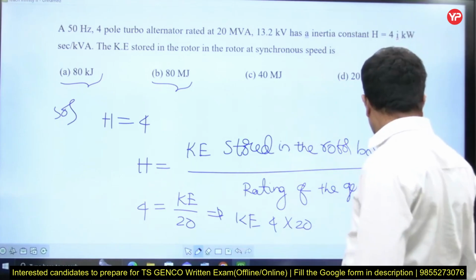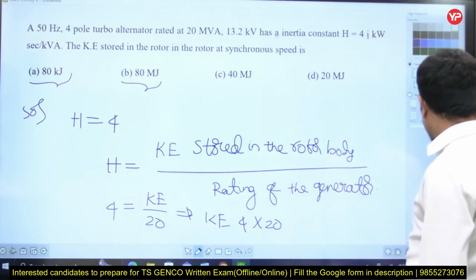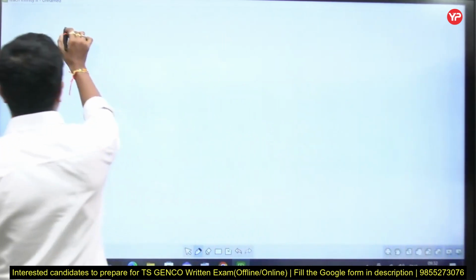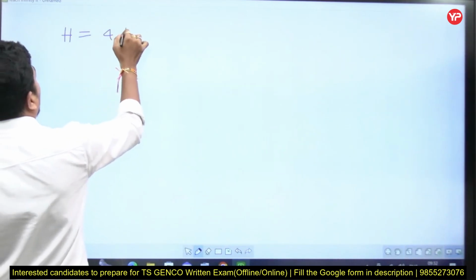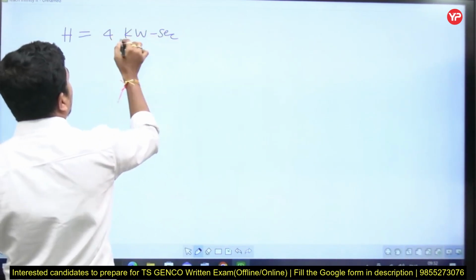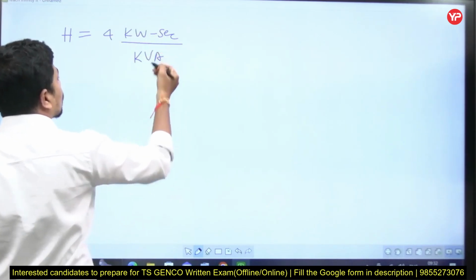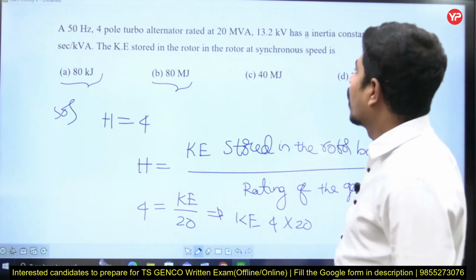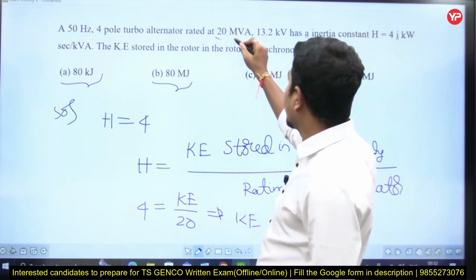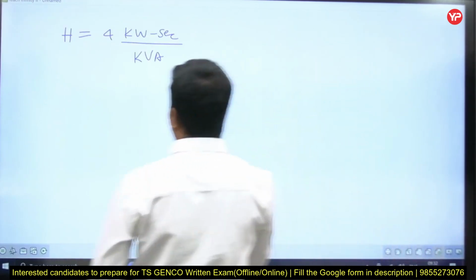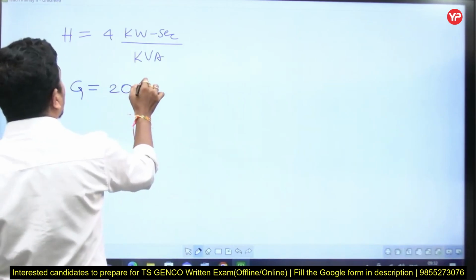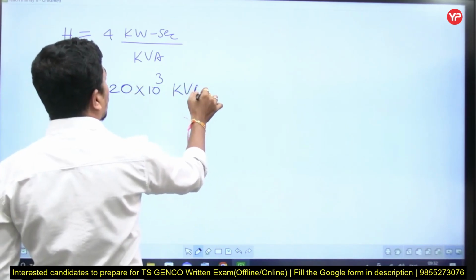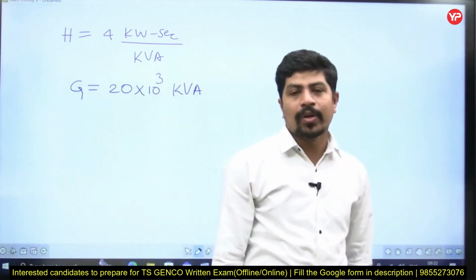Let's understand. That's why units are very important when you are solving a problem. He gave H equal to 4 kilowatt second per kVA. Now he gave the rating of the machine in MVA, so G is equal to 20 MVA. So 20 into 10 cube kVA I can write.